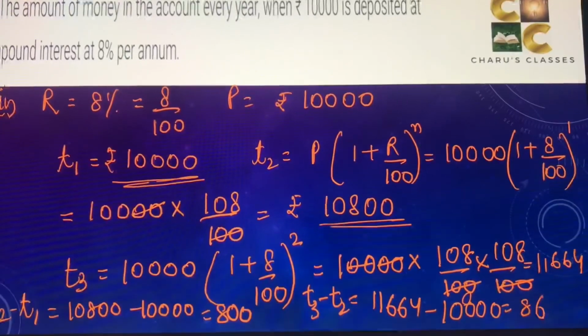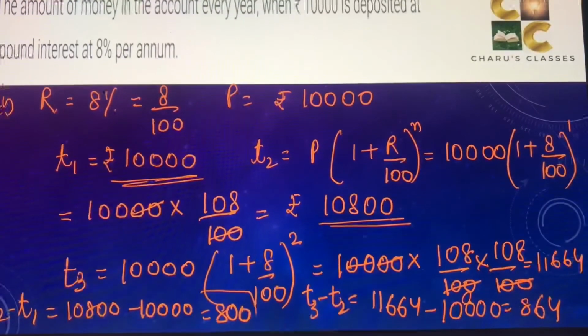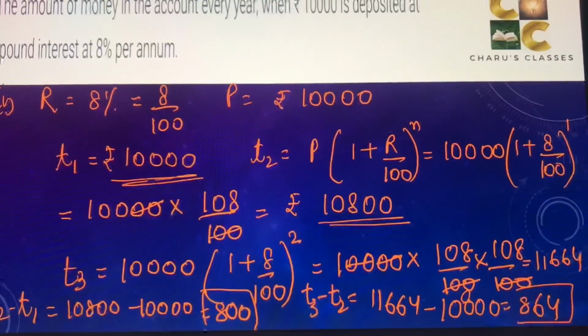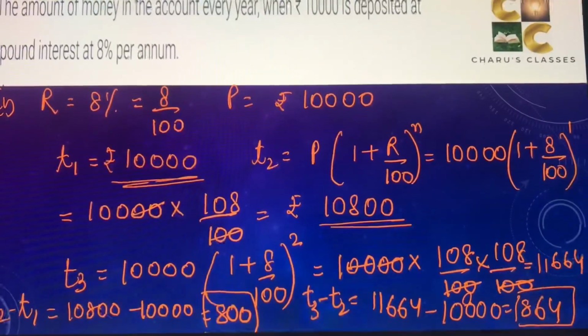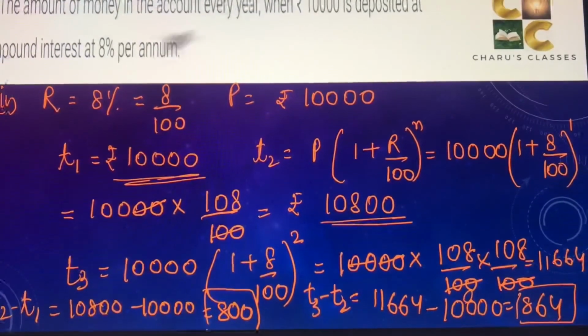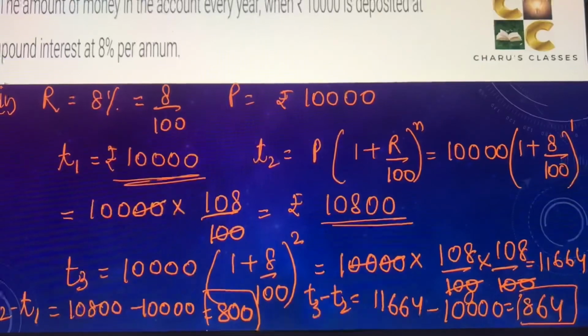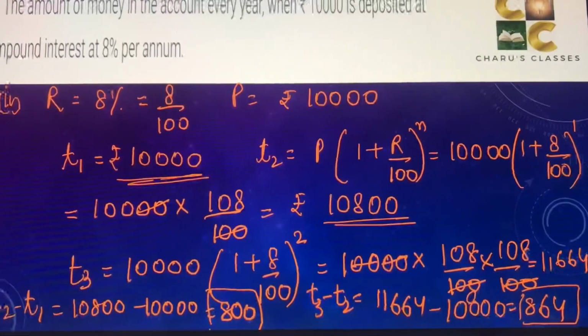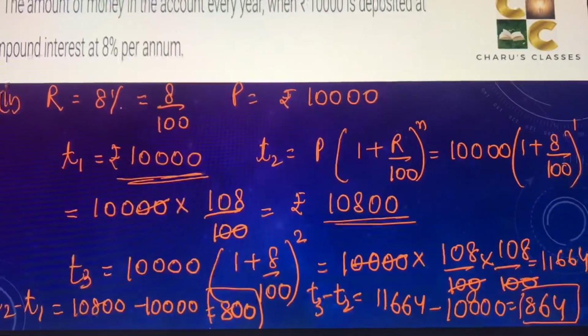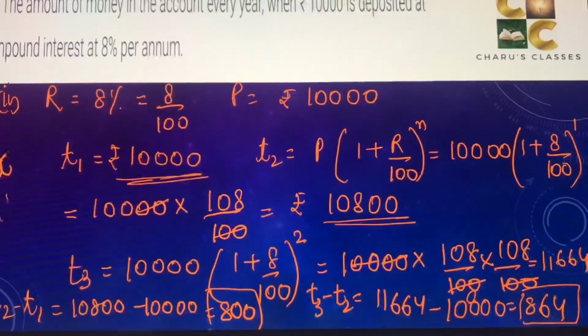This will come as 864. So as you can see, the difference is not common, it's coming different. 800 in the first case and 864 in the next case. This is not equal, and therefore this is not an arithmetic progression.